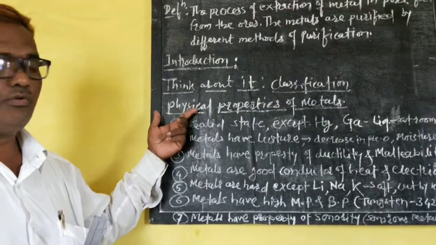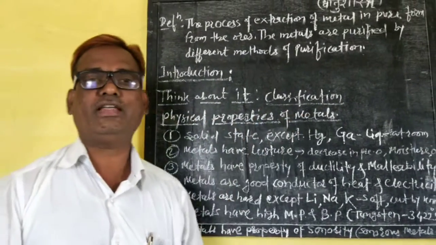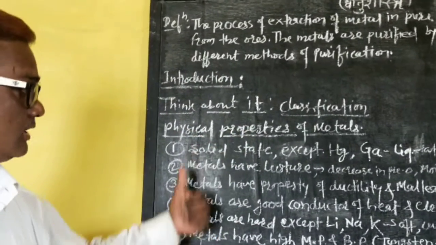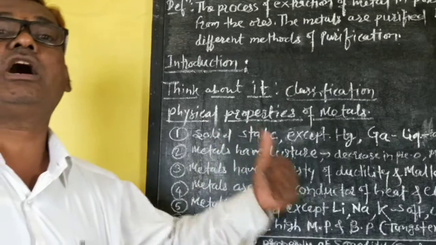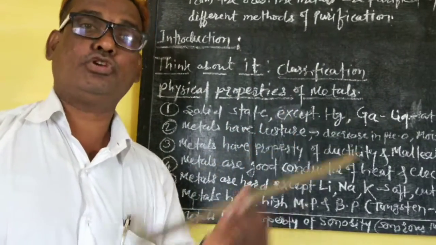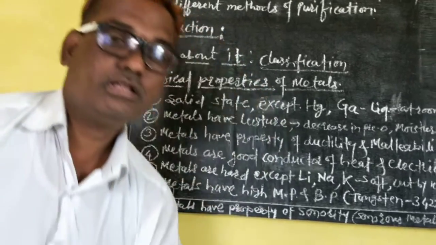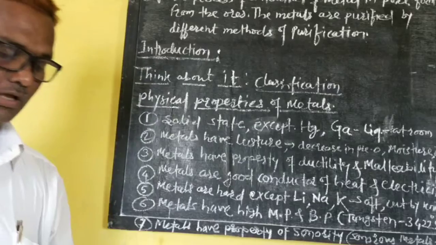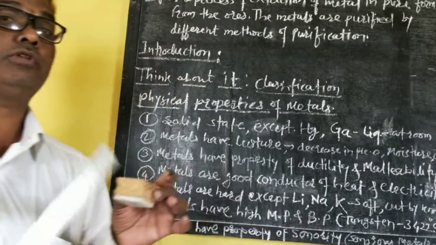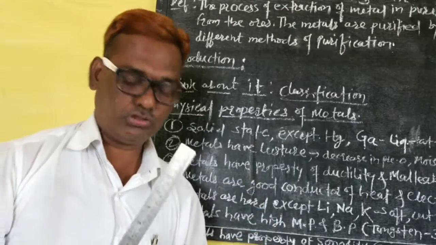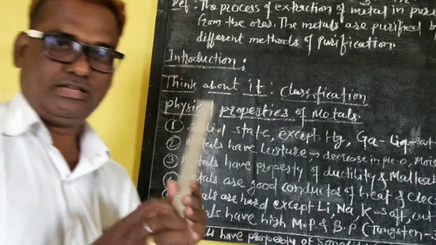Next part is given: physical properties of metals. What are the physical properties? The first property: metals are in solid state. In my hand there is a scale, this is also solid. This is a duster, solid. So solid things have mass and volume also. So these are the main metals.